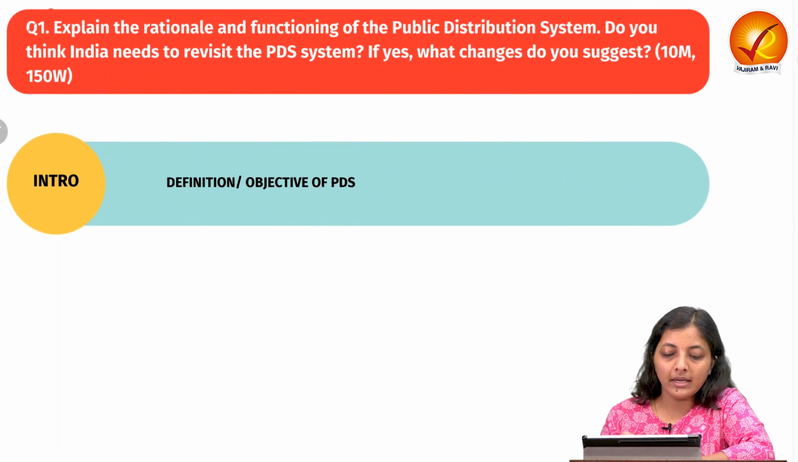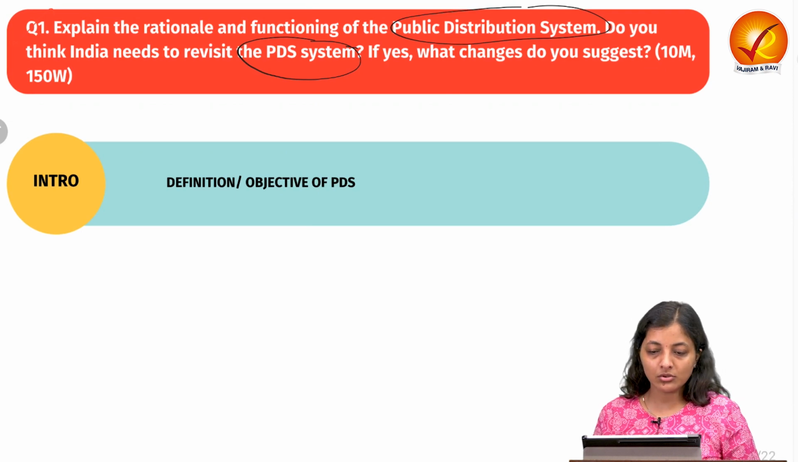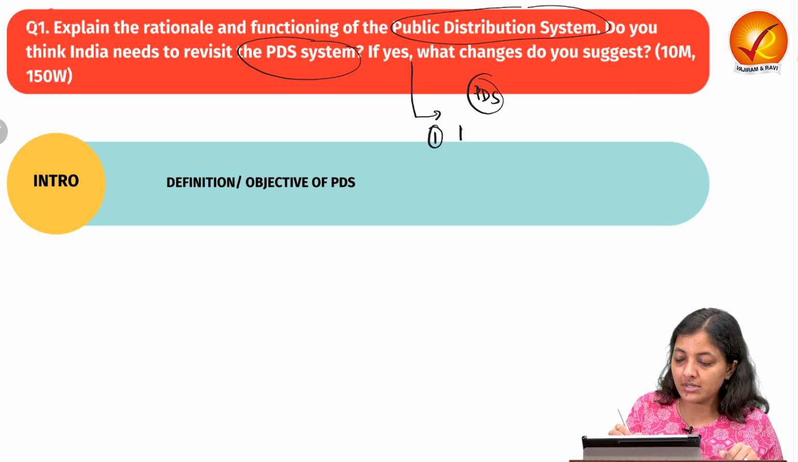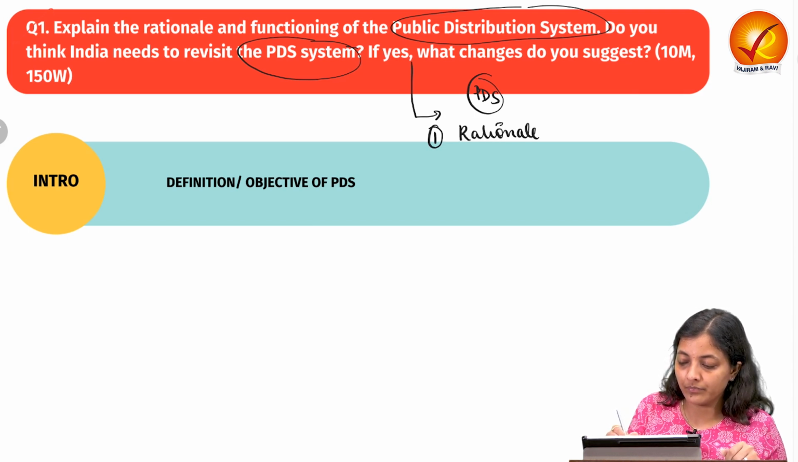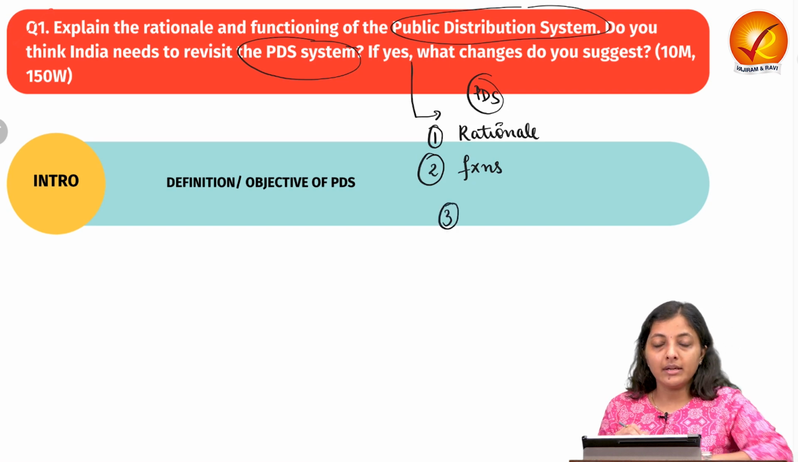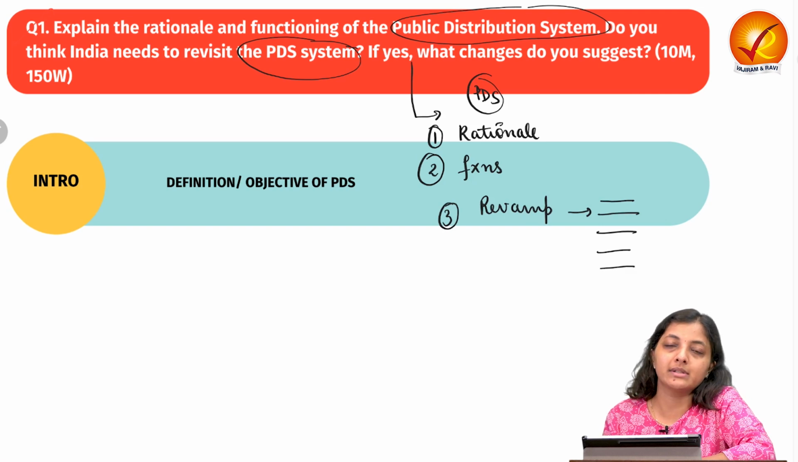The first question is, explain the rationale and functioning of the PDS. Do you think that India needs to revisit the PDS system? If yes, what changes do you suggest? So, the question is demanding, first the question is all about the PDS system. The first thing the question is demanding is the rationale. The second is how the PDS functions, means the functioning of the PDS. Then third, it is asking, is there any need to revamp this? If your answer is yes, you need to put some arguments.